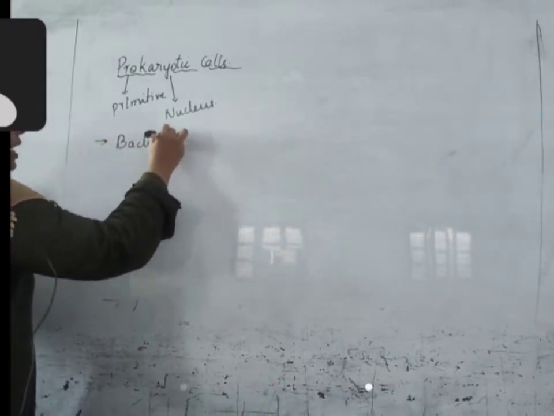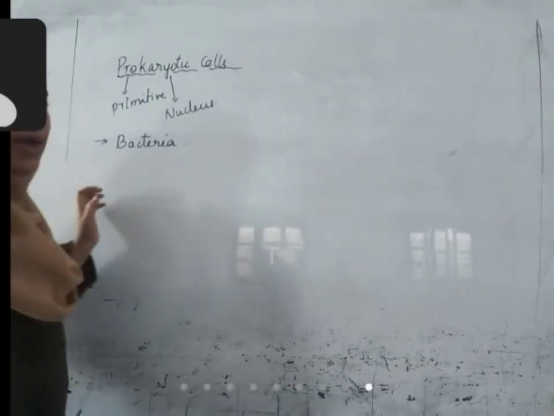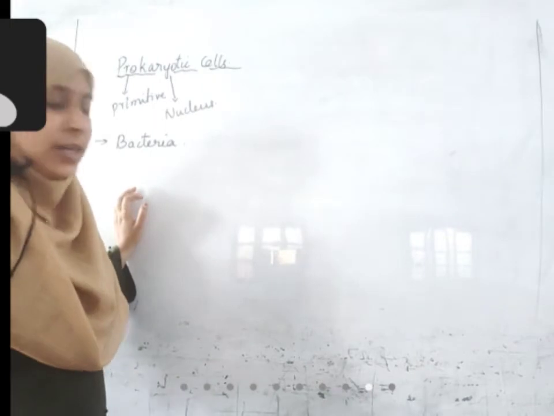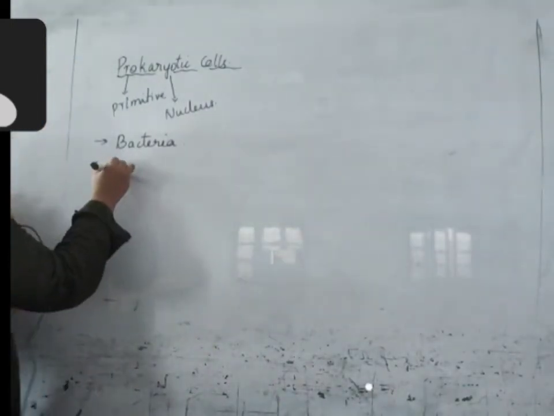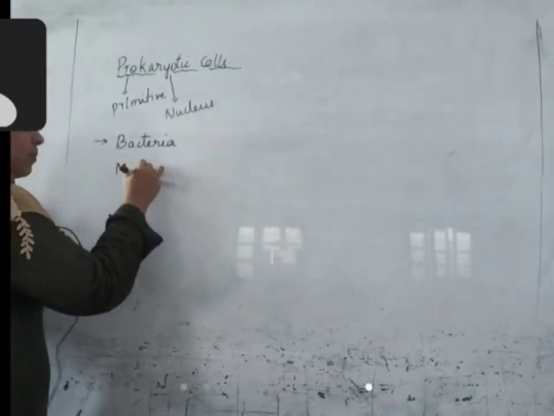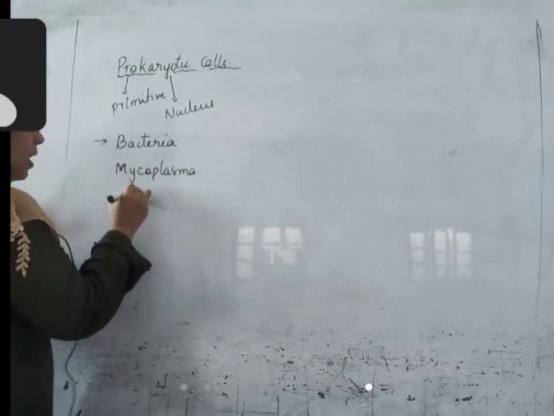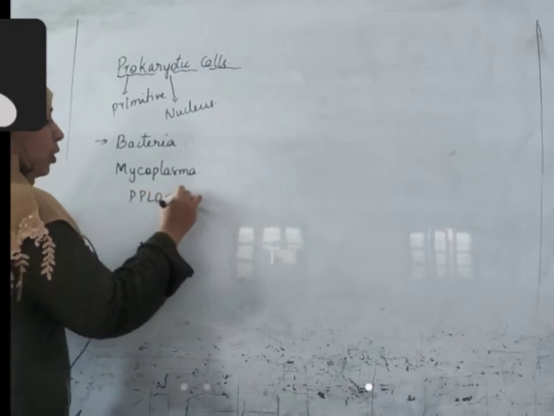In bacteria, we have different types of bacteria: archaebacteria, and blue-green algae, or cyanobacteria, is also a type of bacteria. Apart from bacteria, we have mycoplasma. Mycoplasma is the smallest cell, or PPLO.